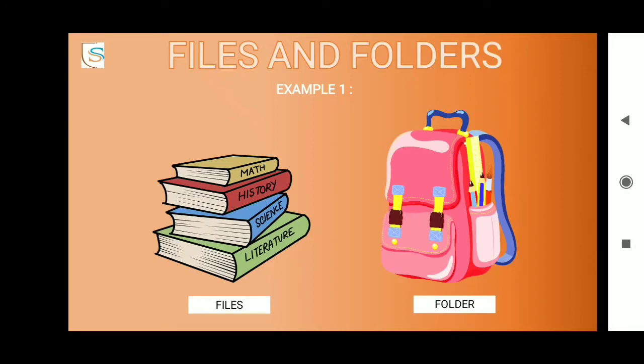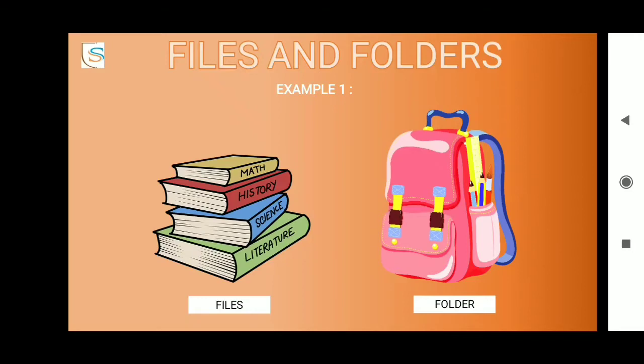Now we have a folder. A folder here acts like a bag which can keep all the files, whether the books or the notebooks belong to any of the subjects. The folder is the one which can keep all the data, all the information, all the files inside it. It can even keep a folder inside it. So a folder is a location that acts like a container where related or similar files are saved and organized. When you go to school, you keep all your books and notebooks of different subjects in a bag. That bag acts like a folder for you.